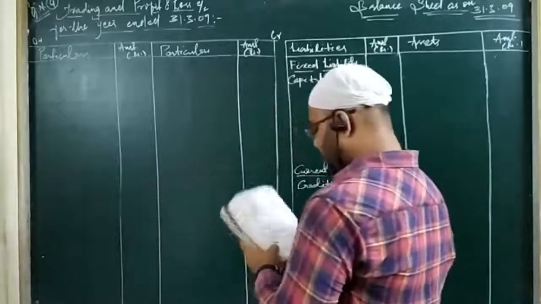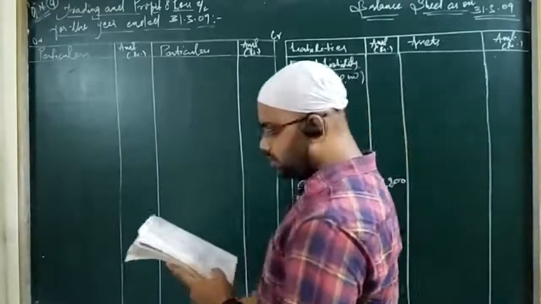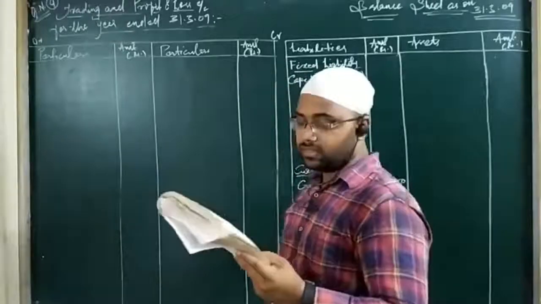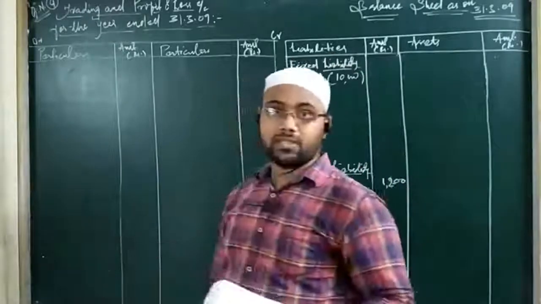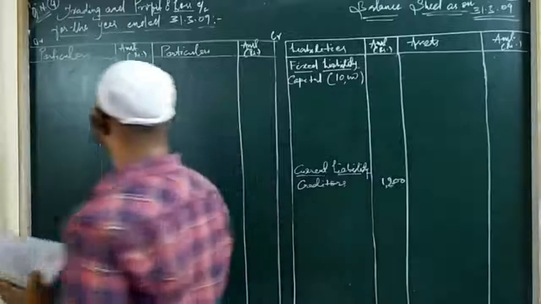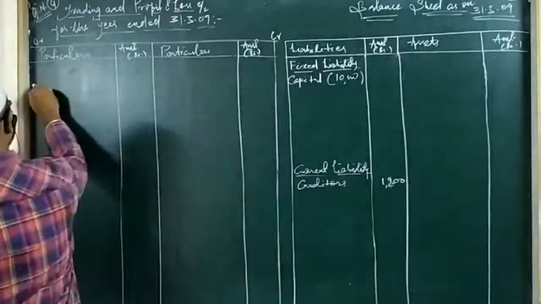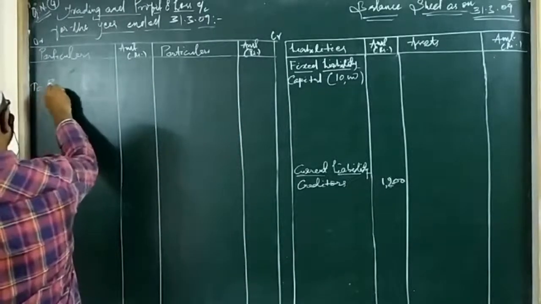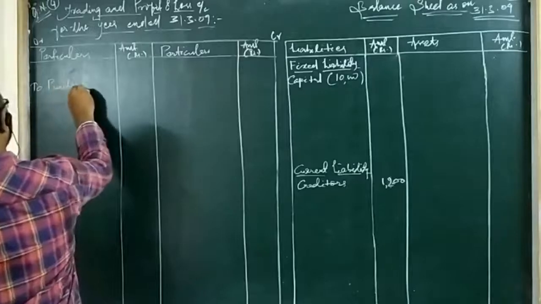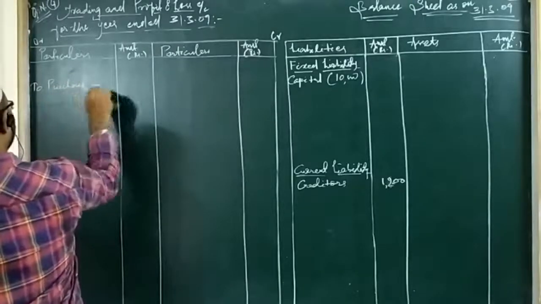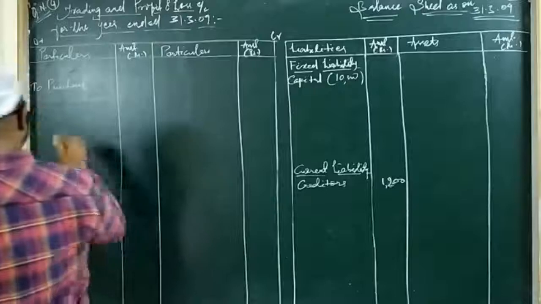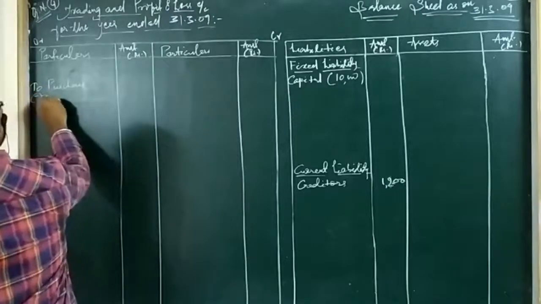Then we have return outward. Return outward is nothing but the purchase return that you have to deduct from purchases. So obviously there will be purchases, so there are returns. Okay, we leave space for stock. Then write here purchases. We don't know the amount of purchase, we will put it after when it comes in the question. Now we will write here less returns.